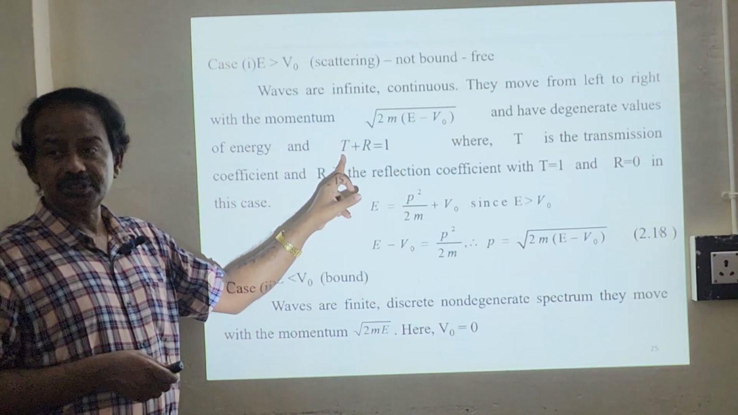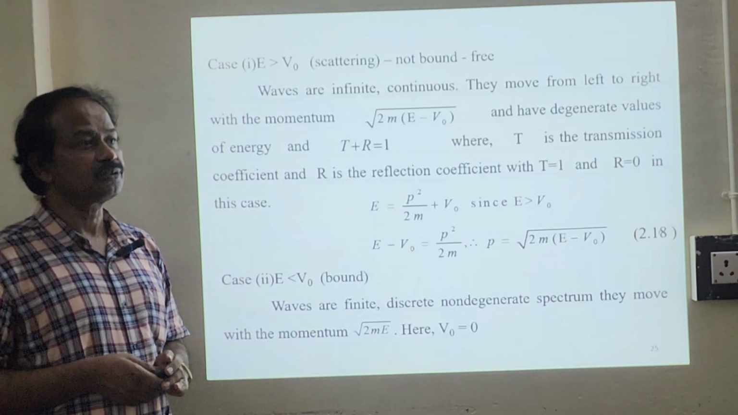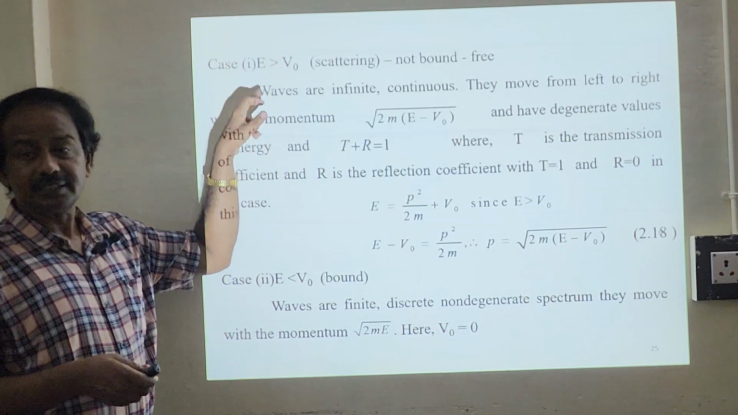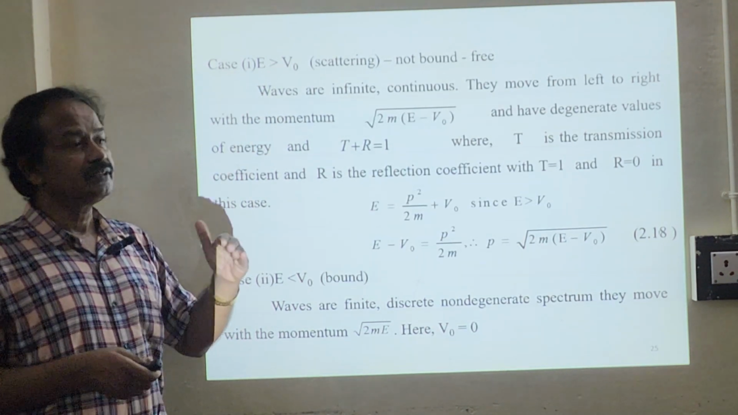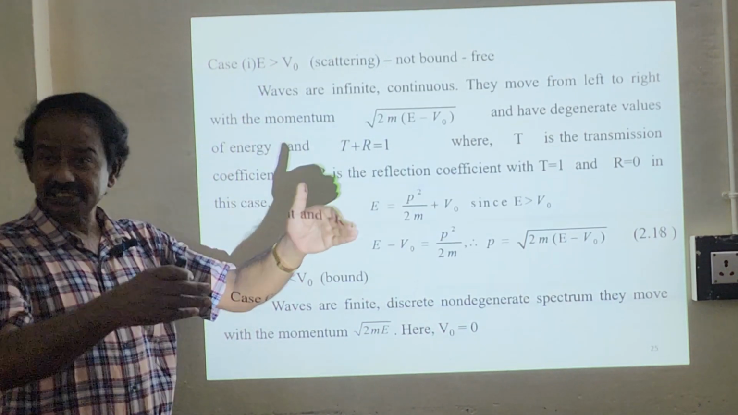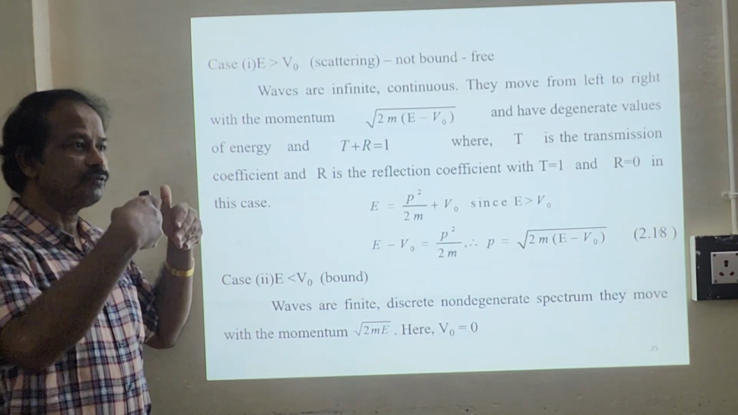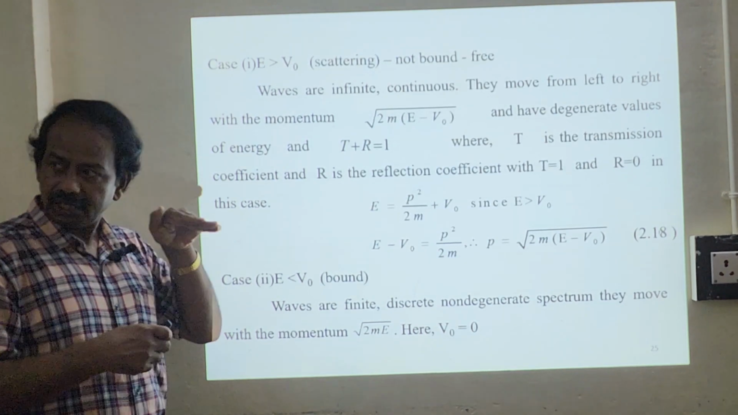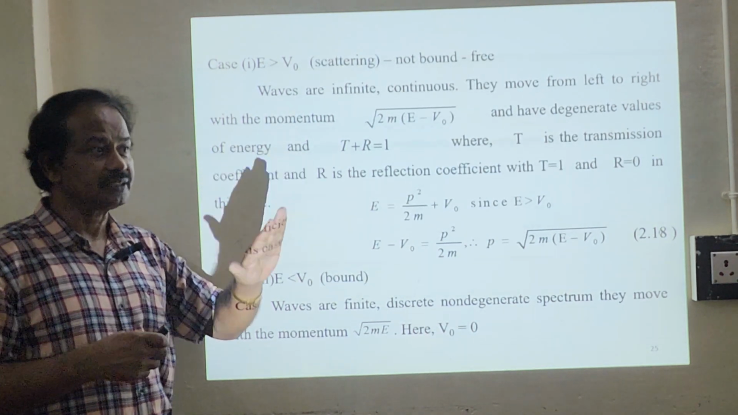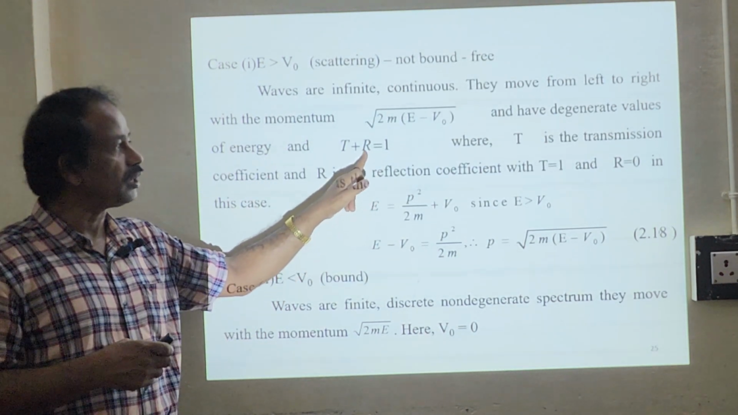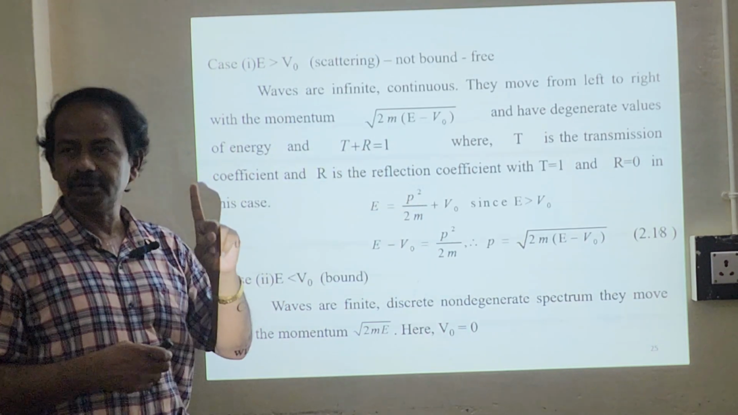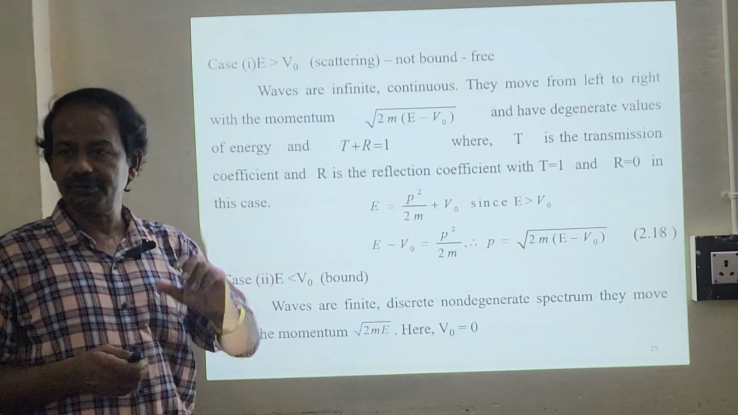And this is your transmission coefficient, and this will be your reflection coefficient. In this case, when E is greater than V0, there will be no reflection at all, only transmission. The particle will go from left to right. So there will be no reflection. R will be 0 and T will be equal to 1. Totally put together, that will give you 1.